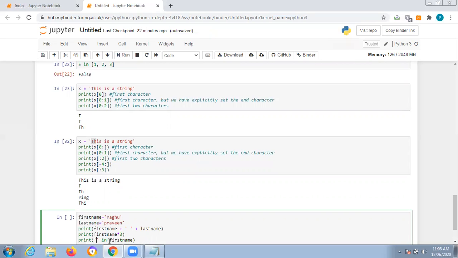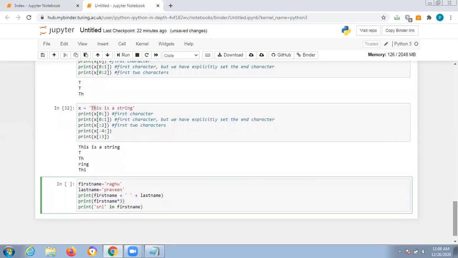So I am changing it again to Sri. Sri in first name. Raghu will be printed, so is Sri in first name there or not there? Then what will be displayed? False. Is in also a membership operator, and if it's present, it will display a true value. If it isn't there, it is just false.